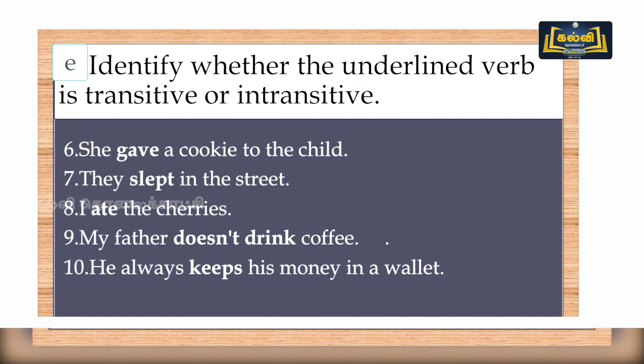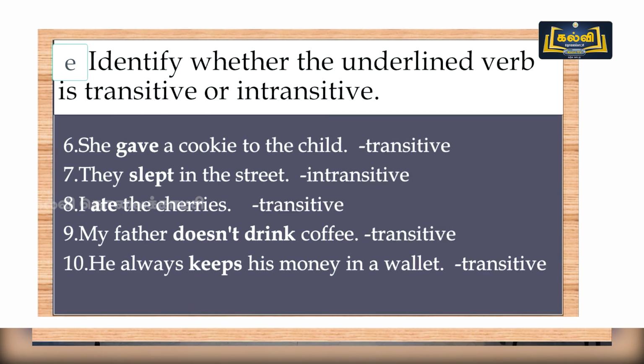Number 9 is my father doesn't drink coffee. And number 10 is he always keeps his money in a wallet. So look at the verbs gave, slept, ate, doesn't drink and keeps. Find out whether it's transitive or intransitive. Let's check the answers now.